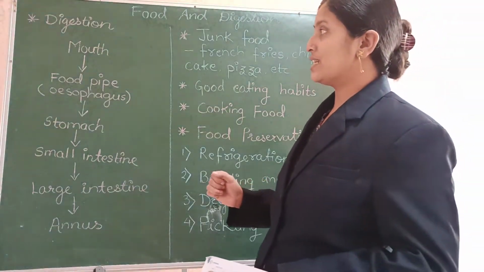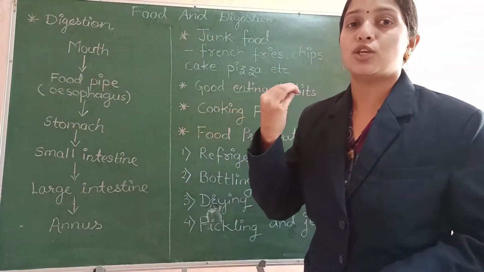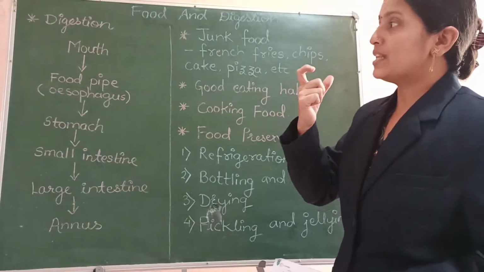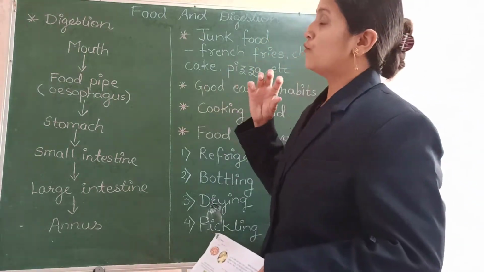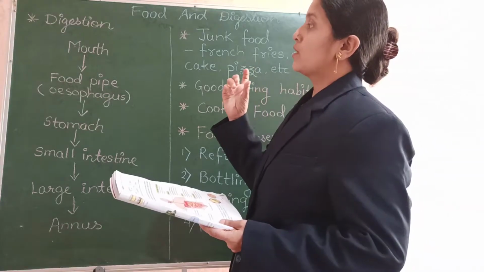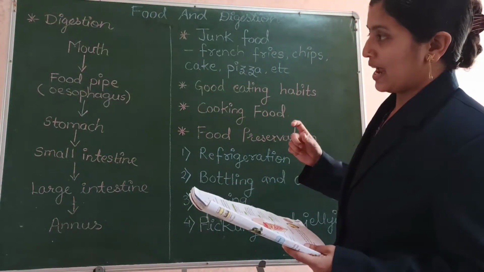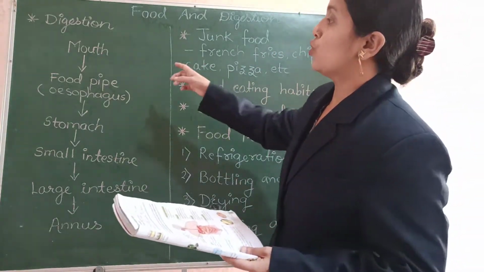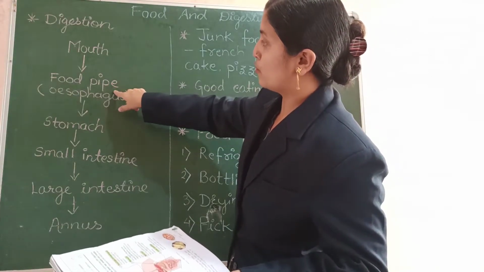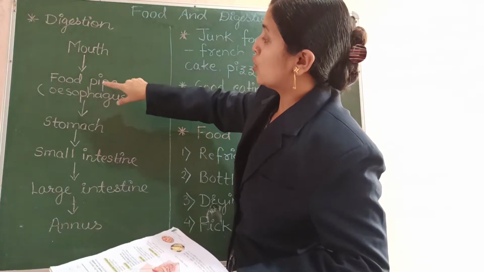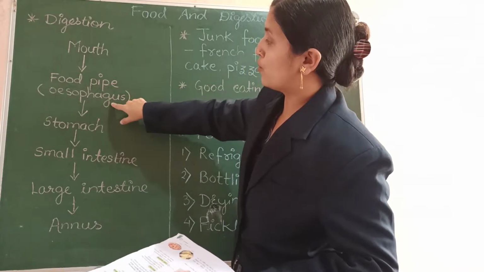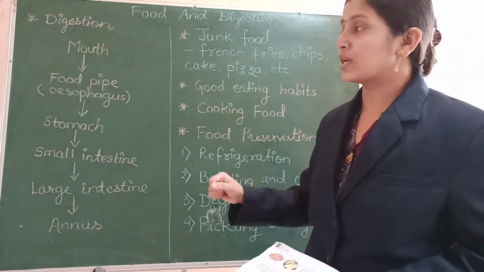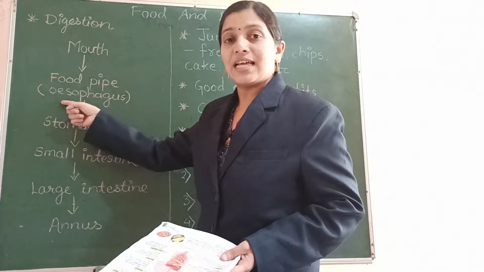When we take the food into our mouth, with the help of our teeth and the saliva that is present in our mouth, the food is chewed. It is made into small pieces, and this paste of the food goes to our stomach through the food pipe. From the mouth, the food is taken to the stomach through this food pipe. The food pipe is also known as esophagus. What is the food pipe also known as? Food pipe is also known as esophagus.